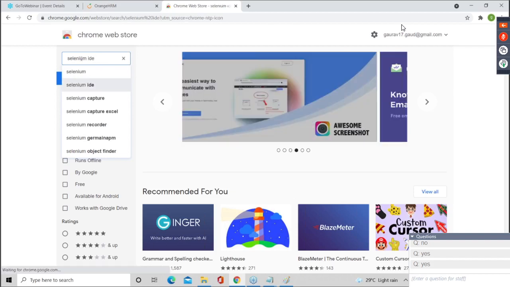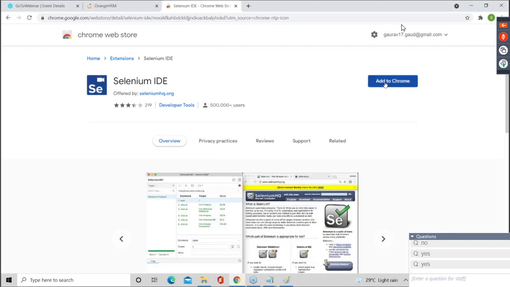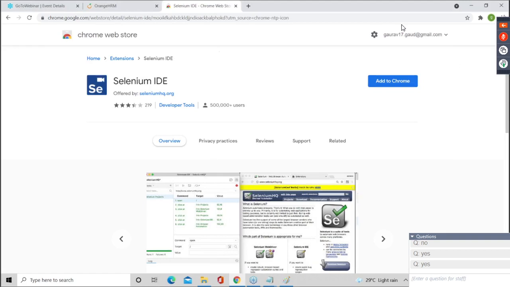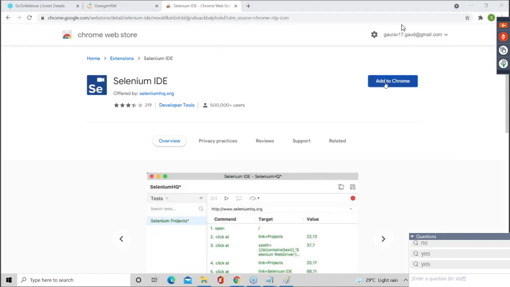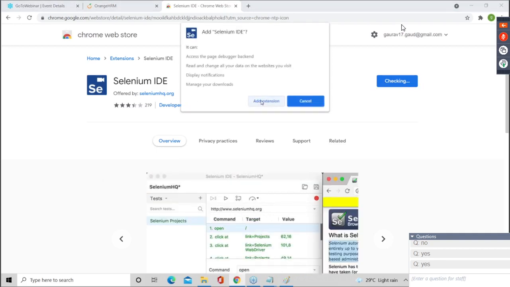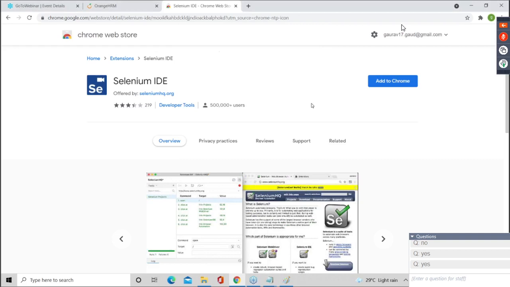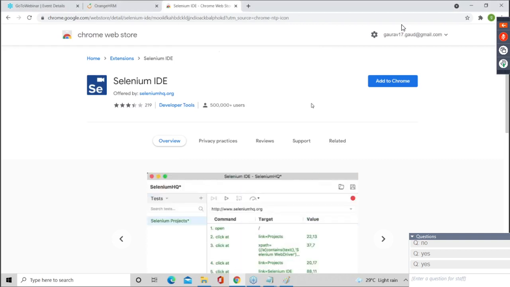Okay. So go here. You will get this Selenium IDE, and guys, click on this first option, and you will get an option Add to Chrome. Nothing but Selenium IDE will be added to Chrome. After that, click on this. As soon as you do add extension, it will get added, downloaded and installed in your Chrome browser. Okay, are you clear with these steps? Right now, I click on cancel.